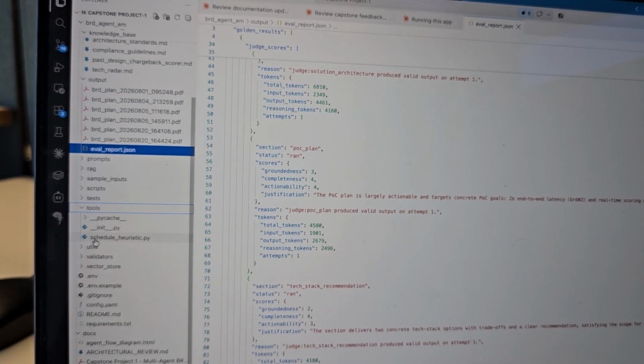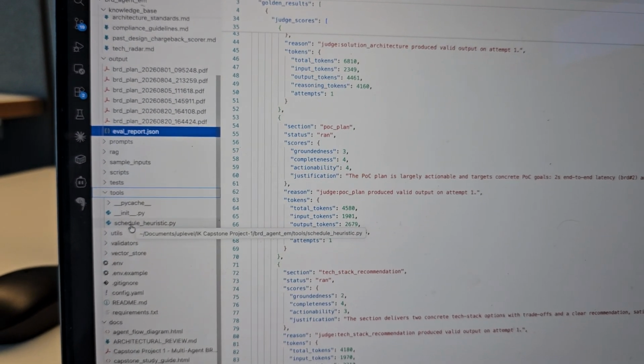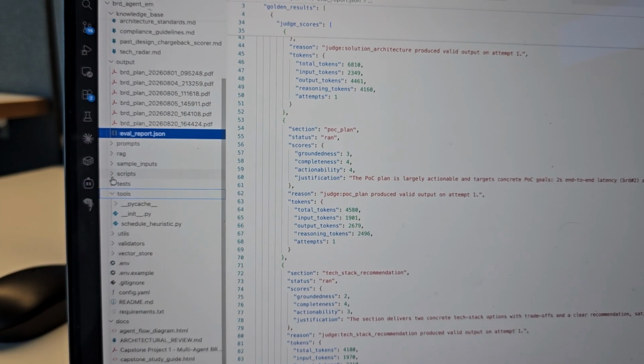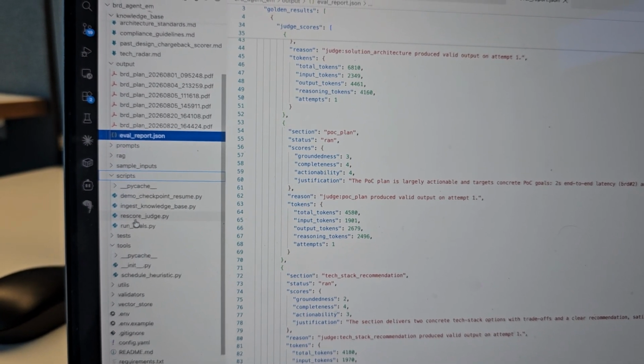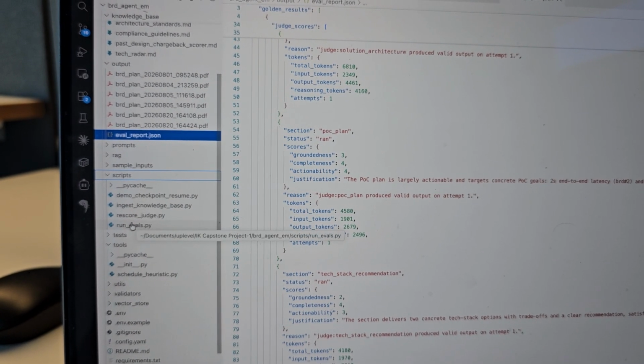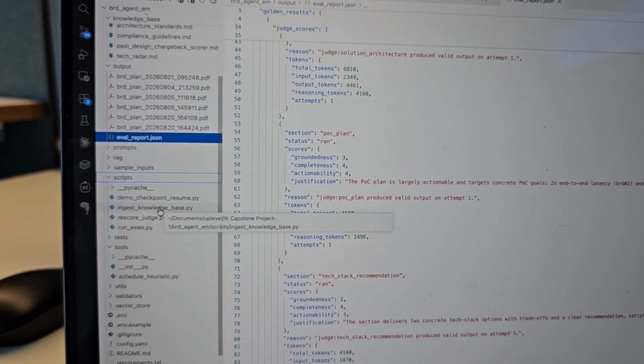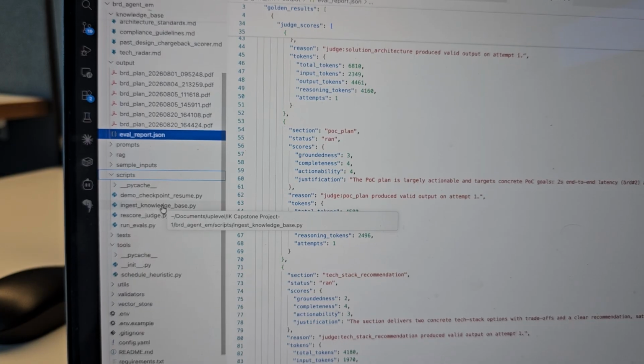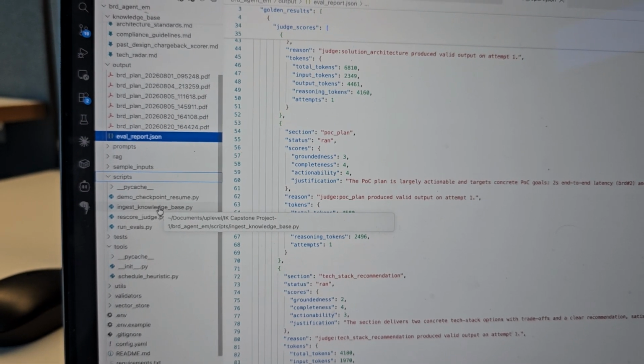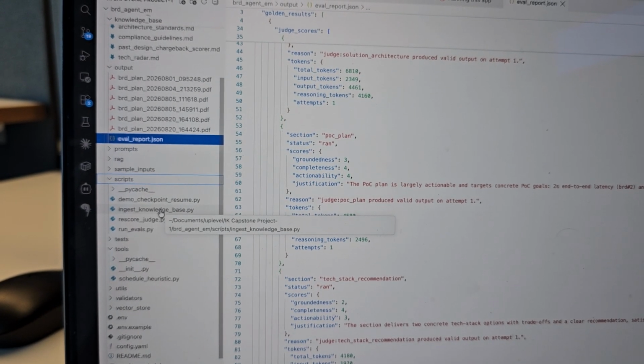The tool output is a schedule heuristic, which means, based on past experience, how to calculate the estimates. The scripts are for test things. Run evals is the run eval thing that we saw, which we have to run. This ingest knowledge base is a one-time thing. If you have more knowledge coming in, this is to feed the existing knowledge into the in-memory vector store.